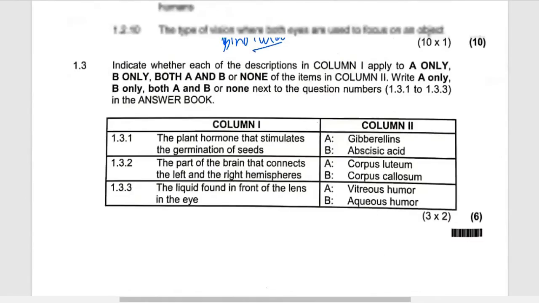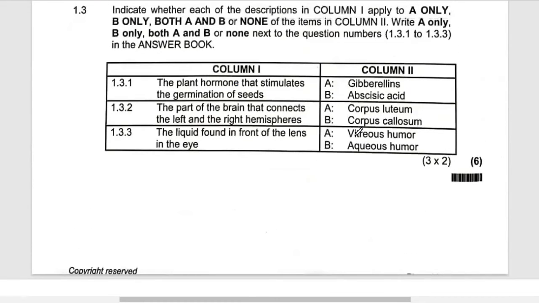Then lastly, on this subsection, it is the plant hormone that stimulates the germination of seeds. Whenever you talk about germination of seeds, we are talking about the gibberellins. Why? Remember, germination occurs in summer, while this other one occurs in winter.